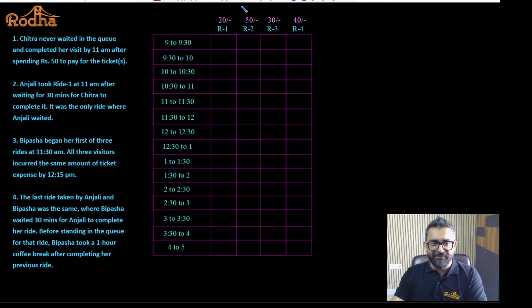The first thing I know is that ride 3 is a special ride which nobody can use after 1. The last ride is from 12 to 1 for ride 3. So that means ride 3 is not open after 1. Do you agree with this? Fine.